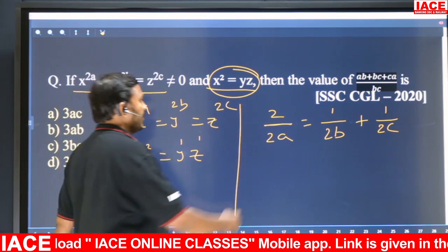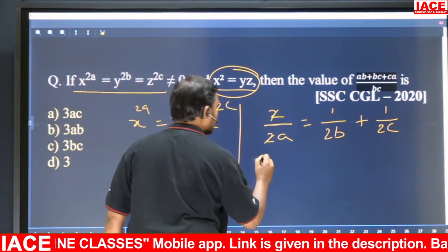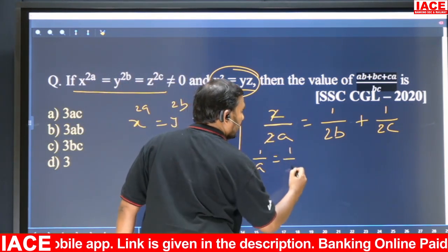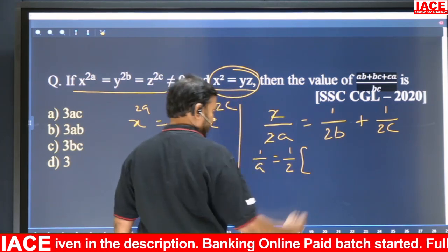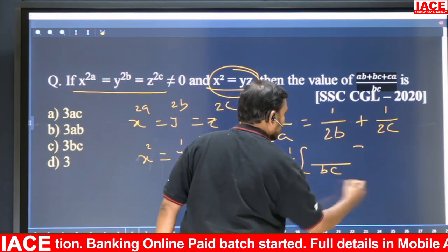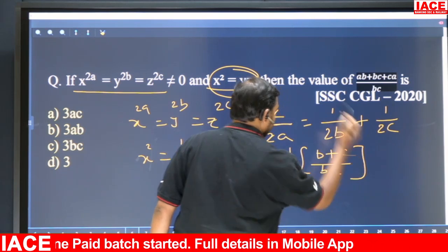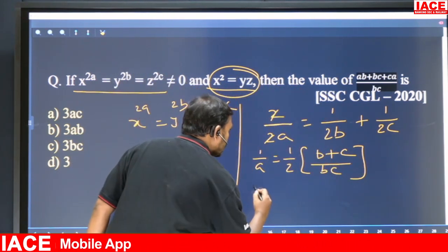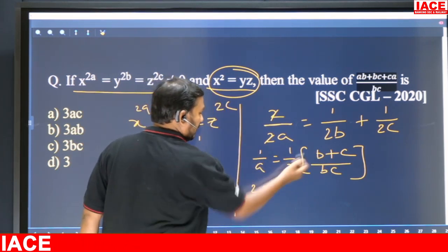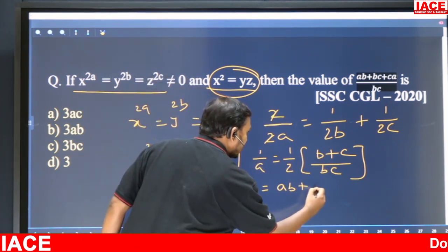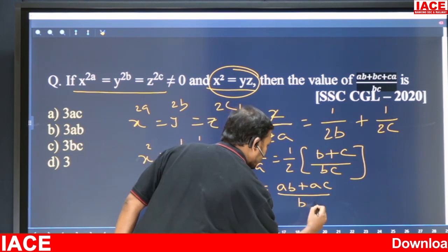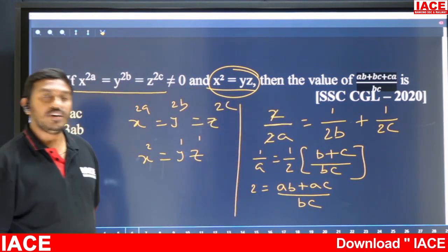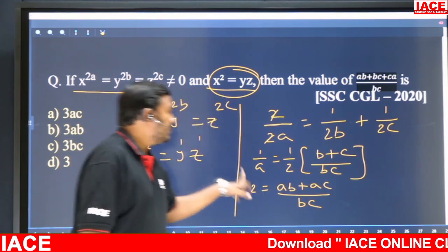Right? Now simplify. What happens? 2 cancels. So 1 by a equals 1 by 2, and if you take BC as the LCM, it is B plus C. Right. Now what is coming? So 2 equals, if you multiply here, AB plus AC by BC. So one equation we got. What is that? AB plus AC by BC equals 2.